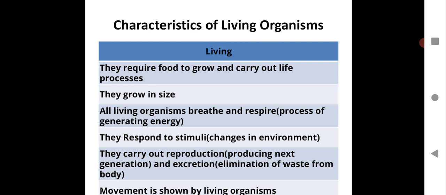All living organisms breathe and respire. That is the process of generating energy. So every living organism, including plants, all tiny creatures, all small unicellular organisms, they all respire and they do the breathing process. So these are the two important processes done by living organisms, breathing and respiration. Respiration is the process of generating energy from food by breaking down of food, whereas breathing is inhaling oxygen and exhaling carbon dioxide. So all this is done by living organisms.